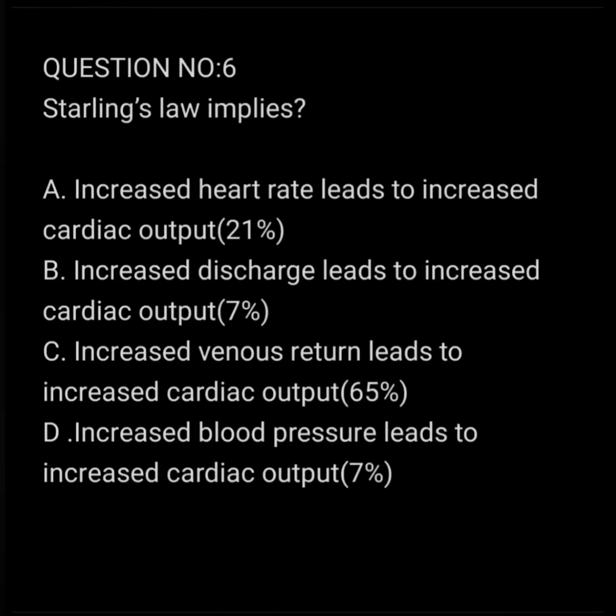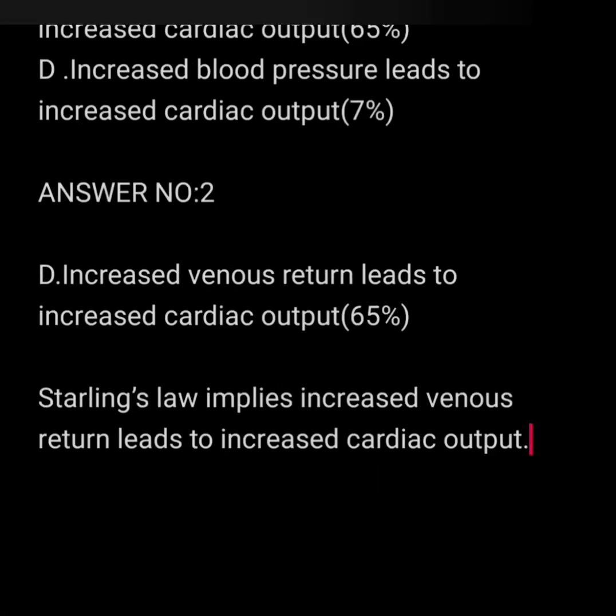Question number 6. Starling's law implies A. Increased heart rate leads to increased cardiac output. B. Increased discharge leads to increased cardiac output. C. Increased venous return leads to increased cardiac output. Answer to the above question is option D. Increased venous return leads to increased cardiac output. This is the statement of Starling's law.